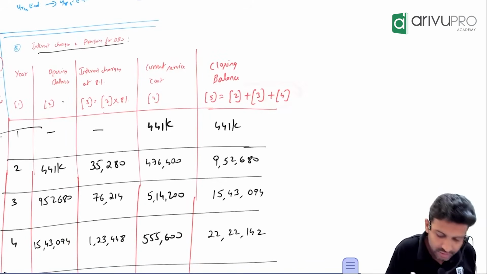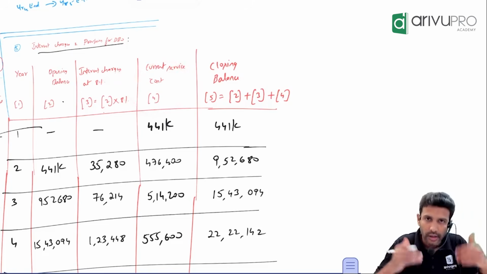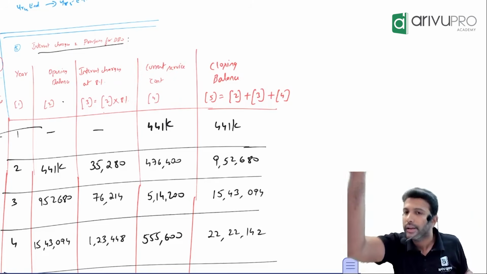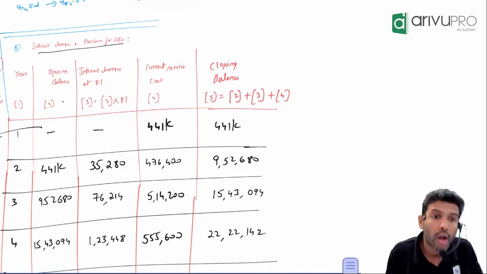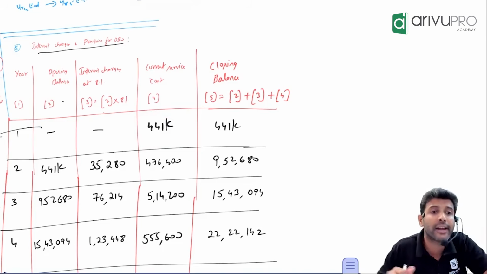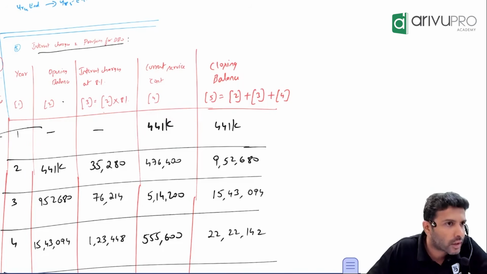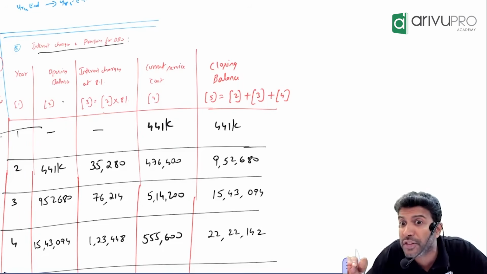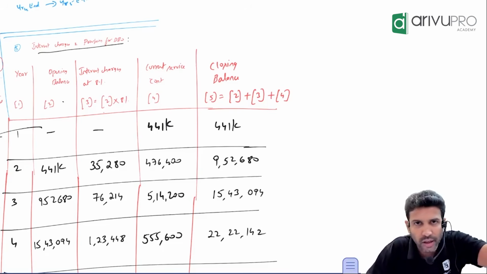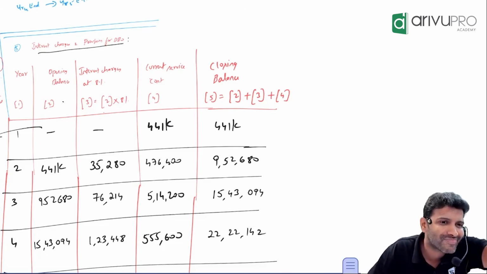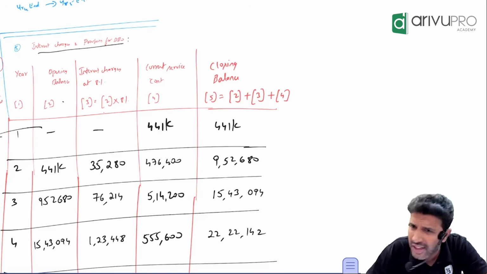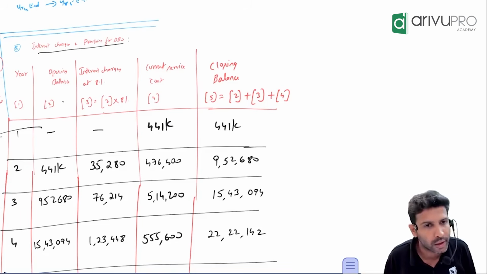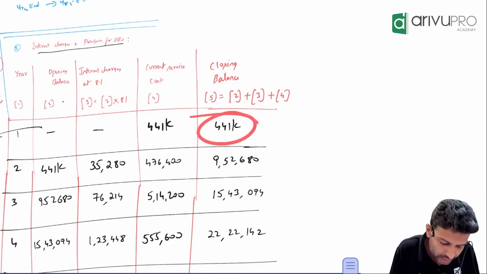And why do we add this? Why do we add current service cost? As and when the employee gives service, the company's obligation will go on increasing. Or another explanation: what is the journal entry for current service cost? Current service cost to provision for DBO. Due to current service cost, you are crediting the provision. When you credit a provision, which is a liability, its balance will increase. That's another point. First year's closing will become second year's opening.